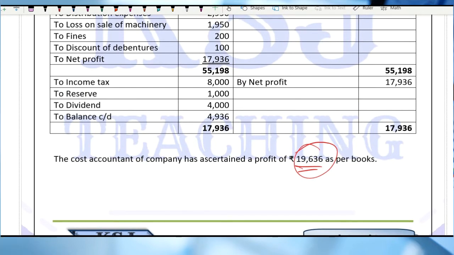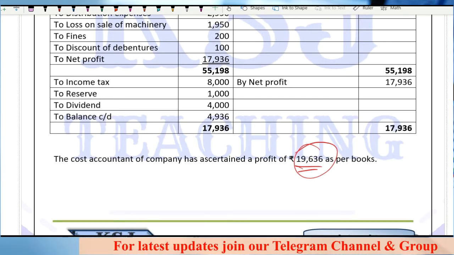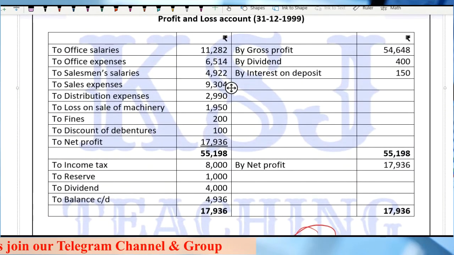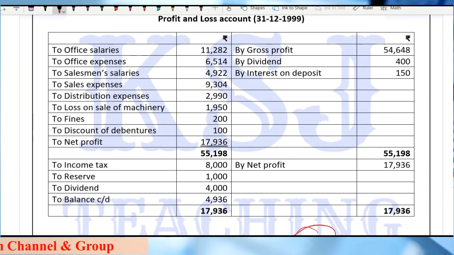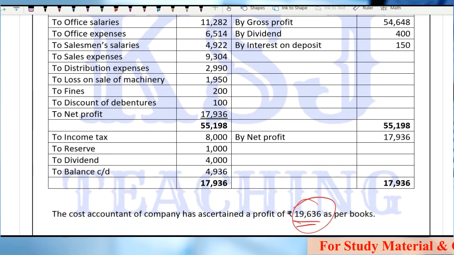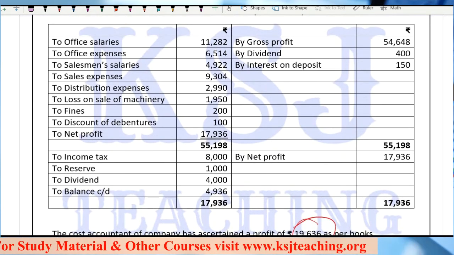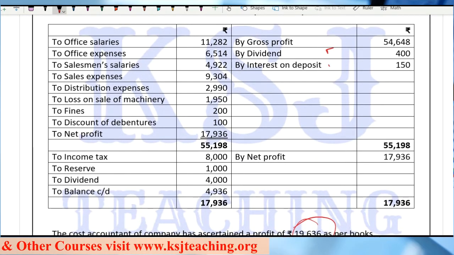He's not asking for the reconciliation statement. He's saying prepare memorandum reconciliation account. Right, sir? Read the question carefully once, that what is given to you. Now, the profit as per the financial books is given. Profit as per the costing books is given. What you have to identify is, sir, dividend and interest on deposit.